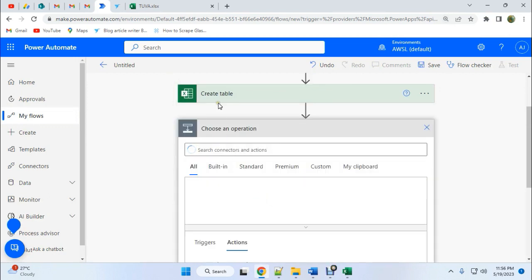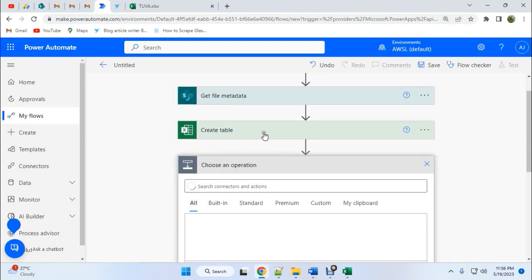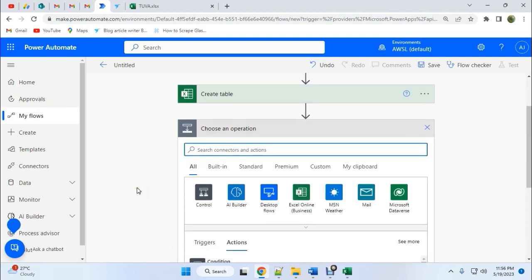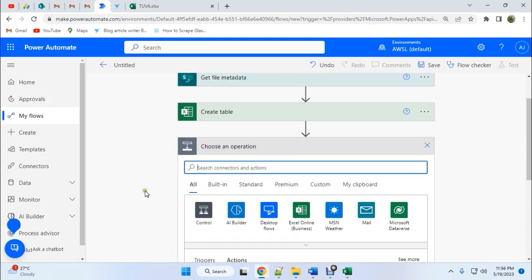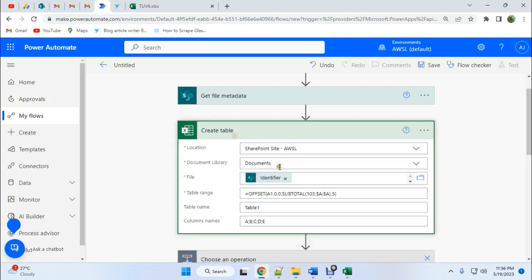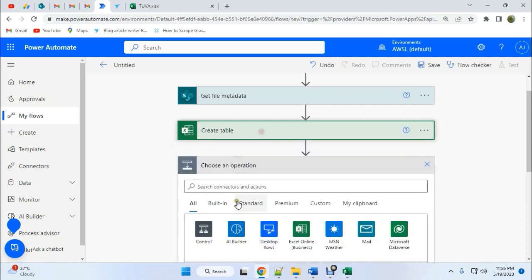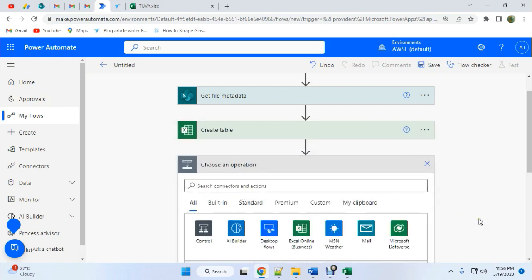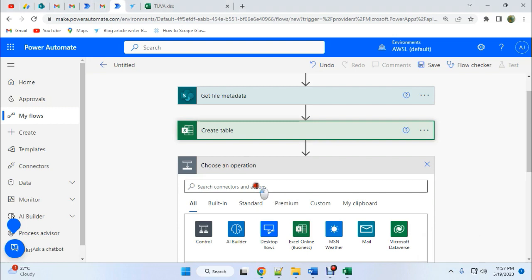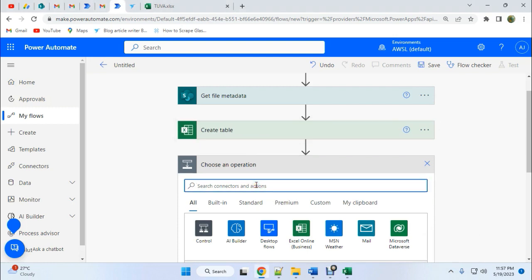So we have just created the new create table, and now we need to get this table data here and then merge it with the master template. Now we'll use our list rows present in a table.